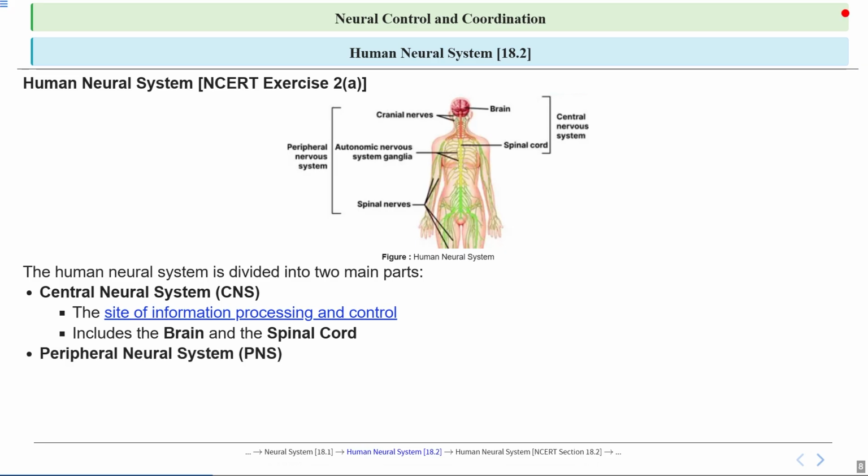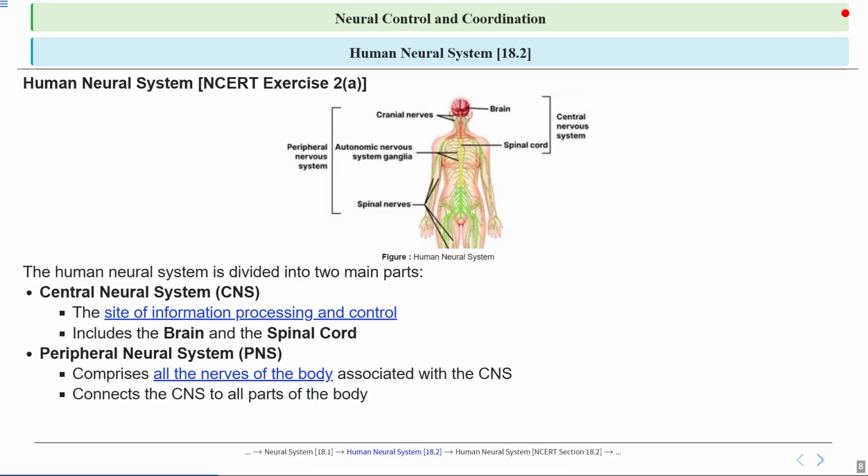So the PNS includes all the nerves in the body that are connected to the CNS, which is made up of the brain and spinal cord. These PNS nerves help carry messages between the CNS and the rest of the body, allowing us to sense our environment, move our muscles, and control bodily functions like heartbeat and digestion. So the PNS comprises all the nerves of the body associated with the CNS. It connects the CNS to all parts of the body.